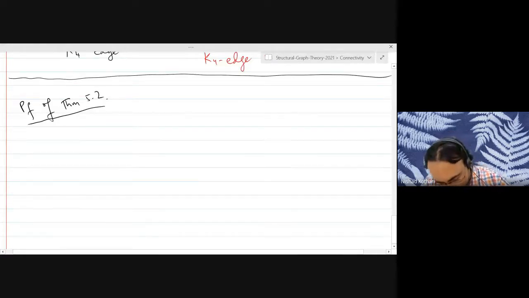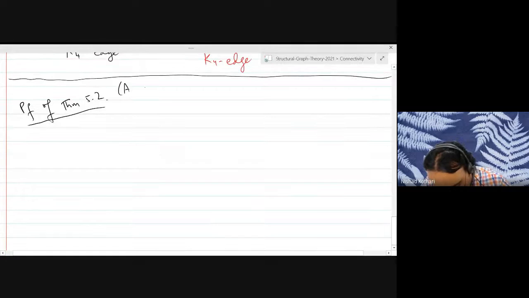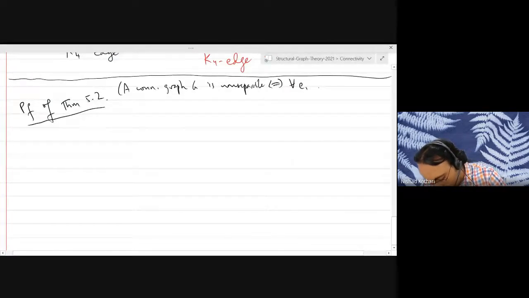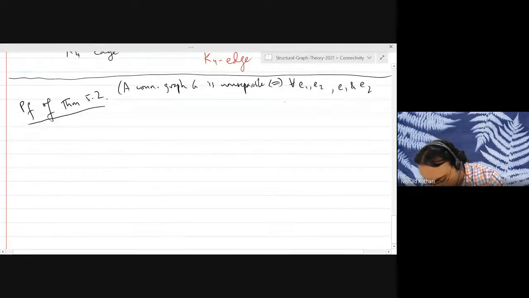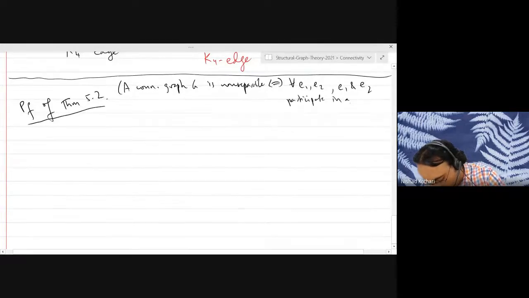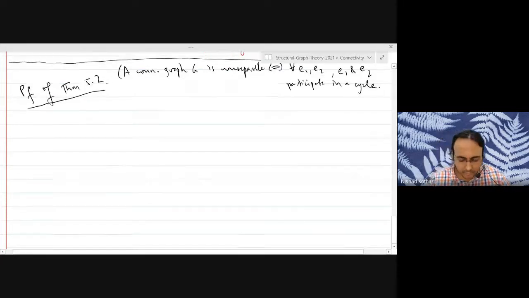What is the result again? A connected graph G is non-separable if and only if for any two edges E1 and E2, they participate in a common cycle. So there is one cycle that contains both the edges. Okay?